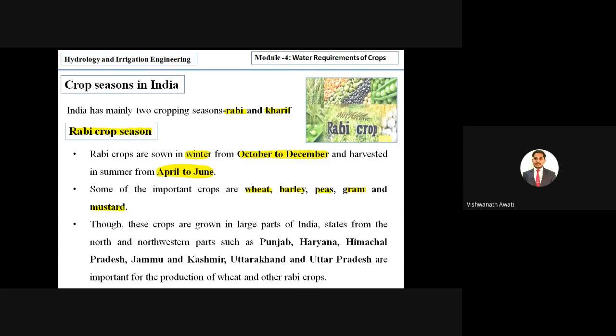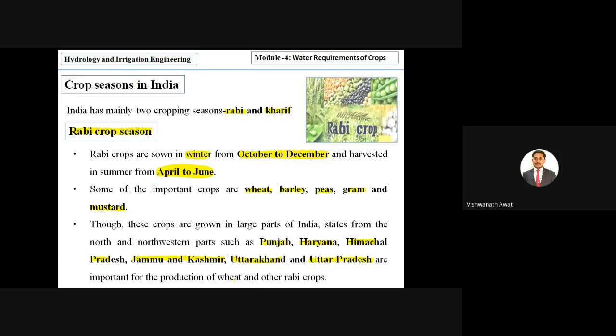And if you see the locations, though these crops are grown in a large part of India, states from the north and northwest such as Punjab, Haryana, Himachal Pradesh, Jammu and Kashmir, Uttarakhand, and Uttar Pradesh are important for the production of wheat and other Rabi crops.